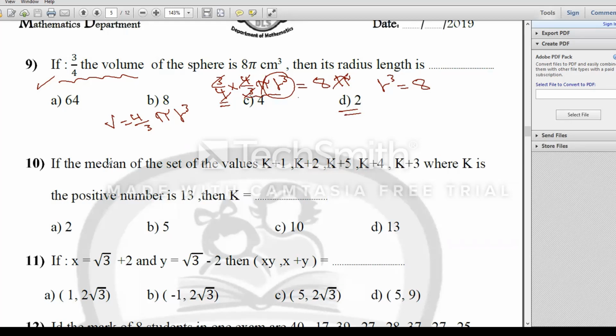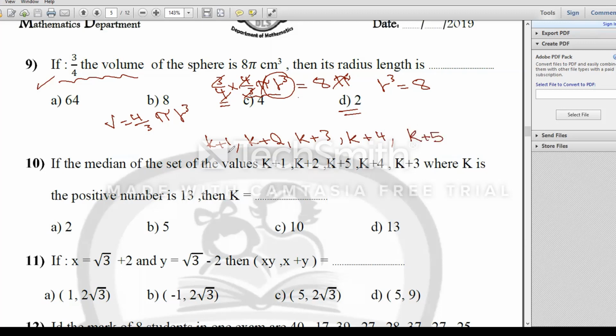Number 10, the median. What's the meaning of the median? The median is a value which is in the middle after arranging the values. Look at here. I will arrange ascending. I will write k plus 1, comma, k plus 2, k plus 3, comma, k plus 4, and k plus 5.